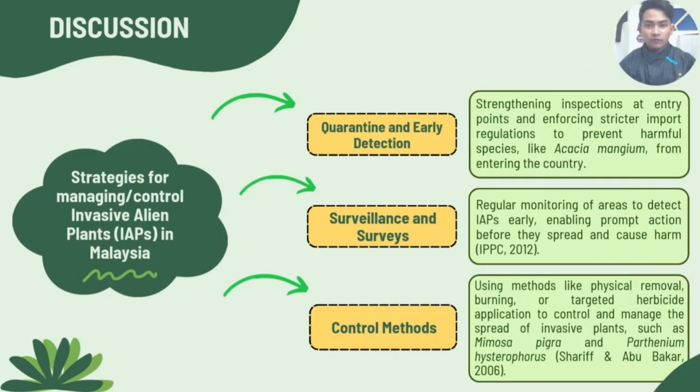Okay, for the strategy for managing or control invasive alien plant IAPs in Malaysia, firstly is quarantine and early detection, strengthening inspection at entry point and enforcing stricter import regulation to prevent harmful species like Acacia from entering the country. Second is surveillance and survey, regular monitoring of area to detect IAPs early, enabling prompt action before they spread and cause harm. Okay, thirdly is control method, using method like physical removal, burning or target herbicide application to control and manage the spread of invasive plants such as Mimosa pigra and Parthenium hysterophorus.